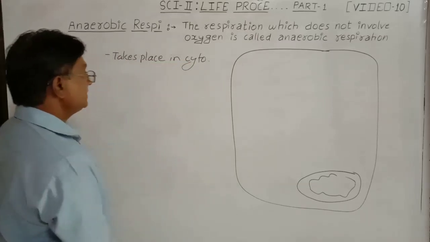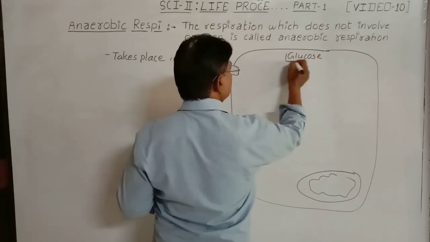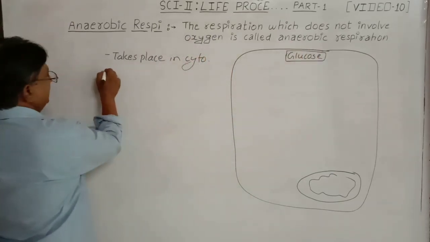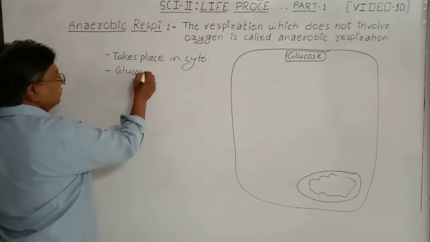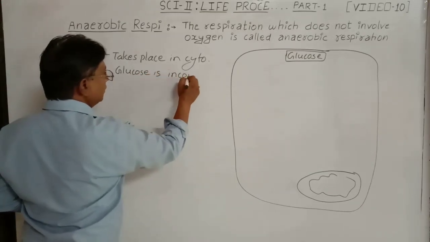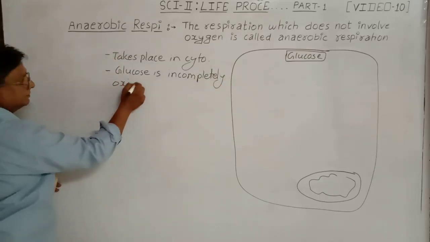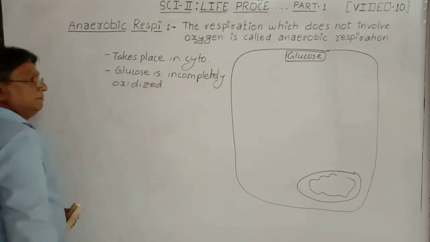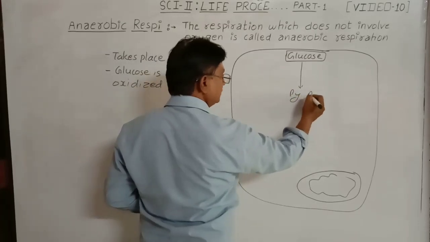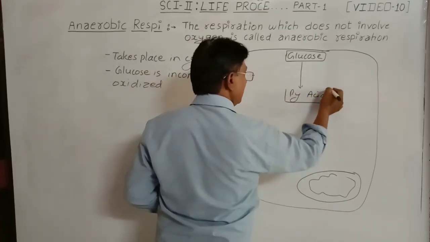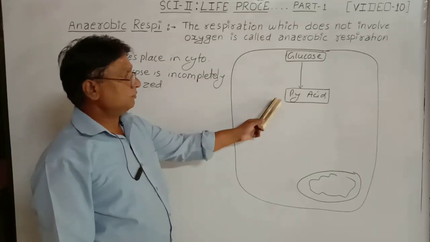Now, the first thing is that the glucose which is present here is incompletely oxidized. It means glucose firstly gets converted into pyruvic acid, as you know, right? This is in aerobic respiration. Aerobic respiration we have already learned. So glucose to pyruvic acid.